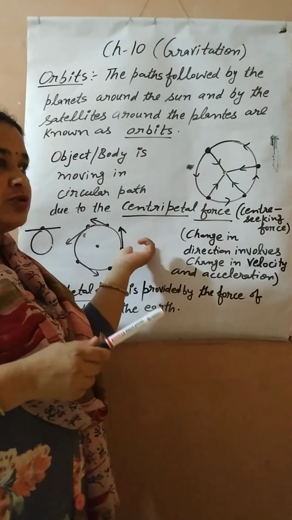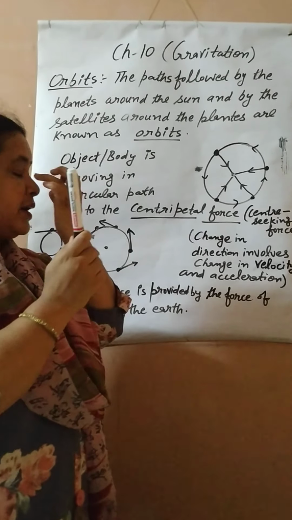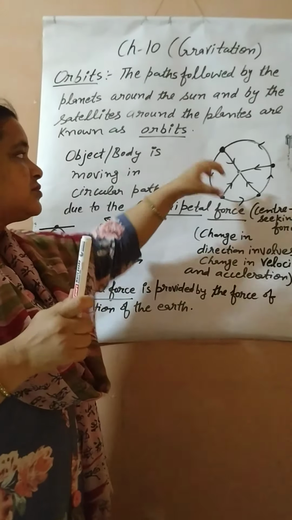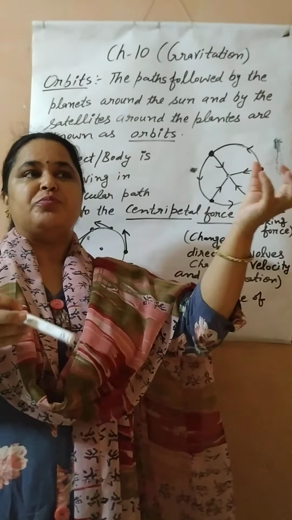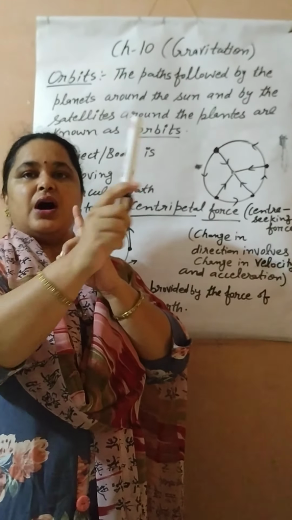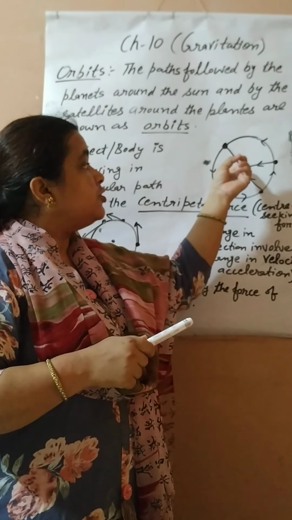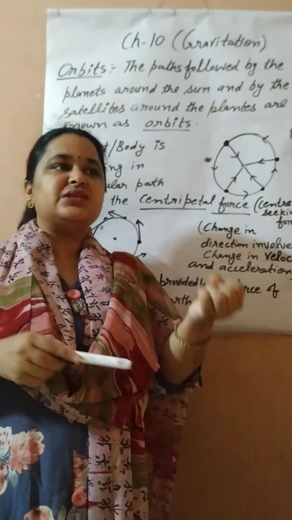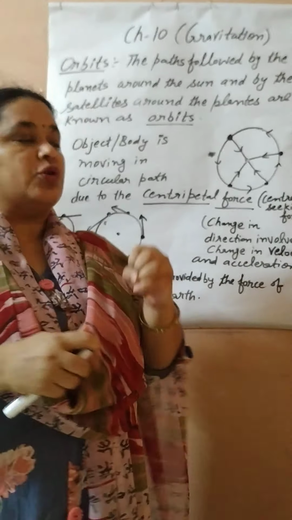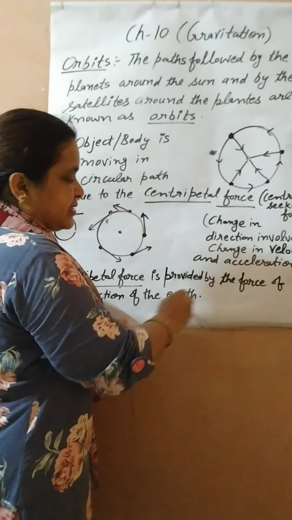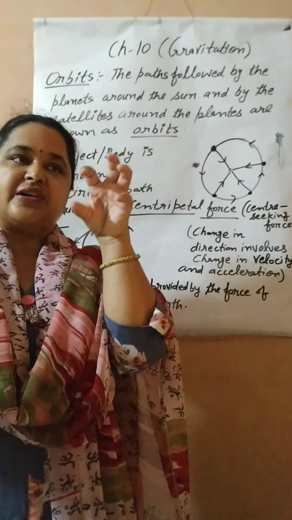He also started thinking why the planets are revolving around the sun. So he concluded that there is some force exerted by the earth on the moon, because of which the moon is revolving around the earth in a circular path due to the centripetal force. So he concluded that the earth is exerting some force on the moon, and the name he gave to that force is centripetal force, and the force of attraction also.